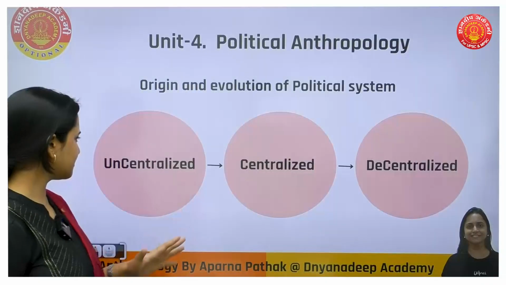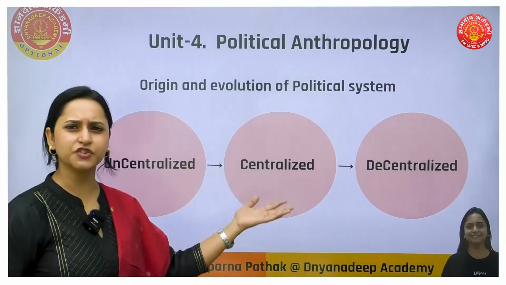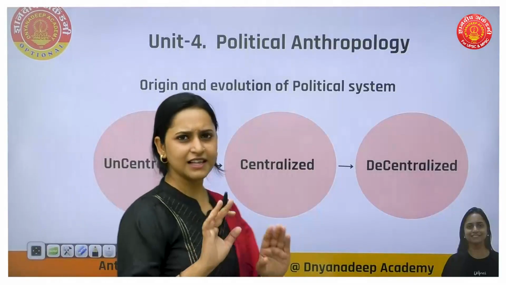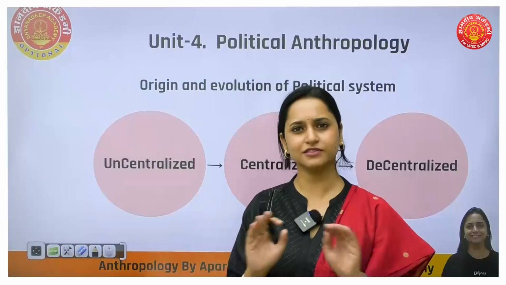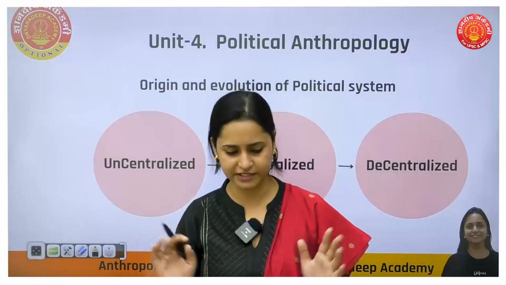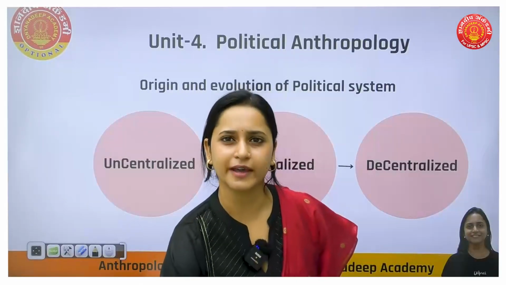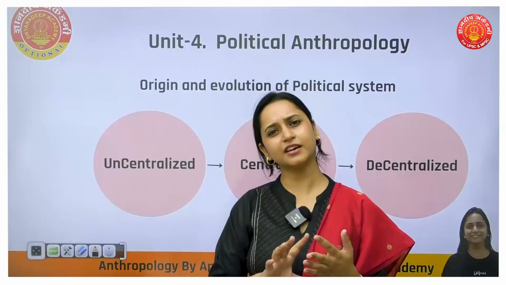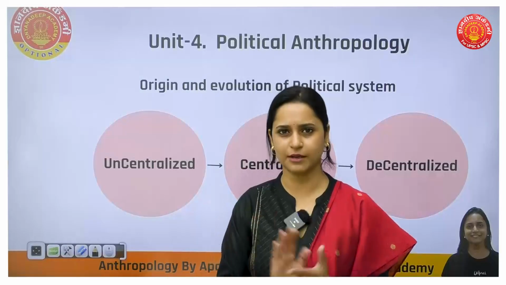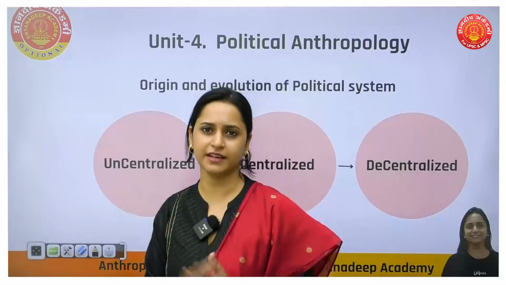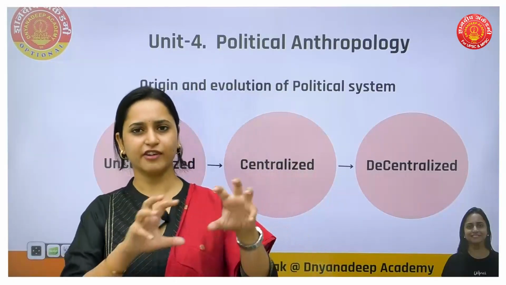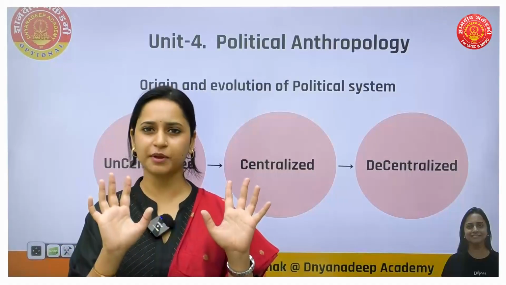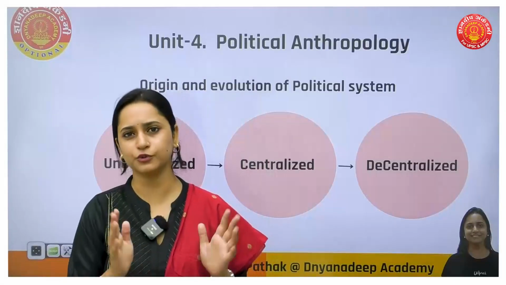Here you can see some names, right? Uncentralized, centralized, decentralized. What are those? Let's not go for the naming, just have a clear understanding of whatever I'm saying. Let's take one tribe that has different groups. For example, I'm taking a very small example: 100 people in one tribe, and that tribe is divided into 10 groups. All 10 groups have 10 members and they made one head for each group.